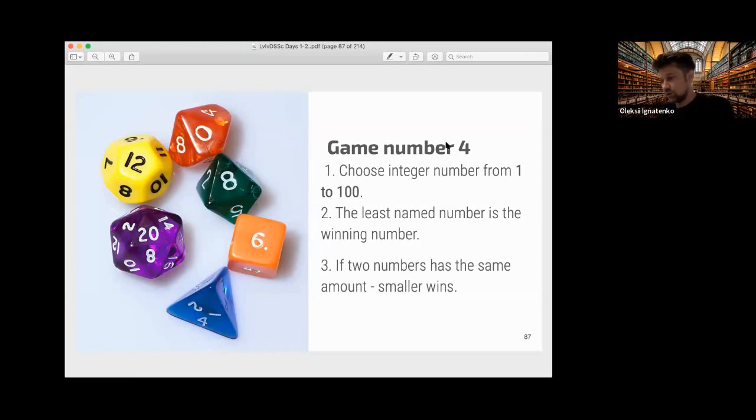It's not obvious at all, and as far as I know, it's still an open problem. But let's try to play, and then I will explain. I will put the link in Slack as usual.